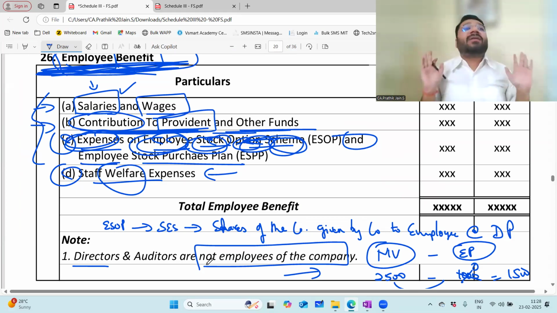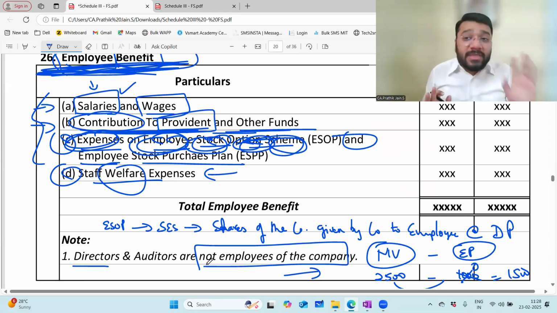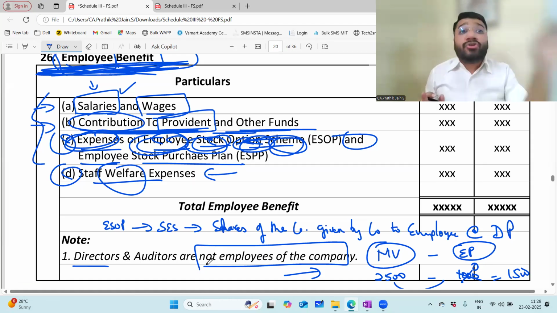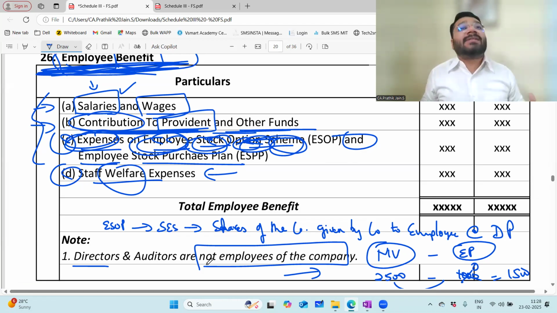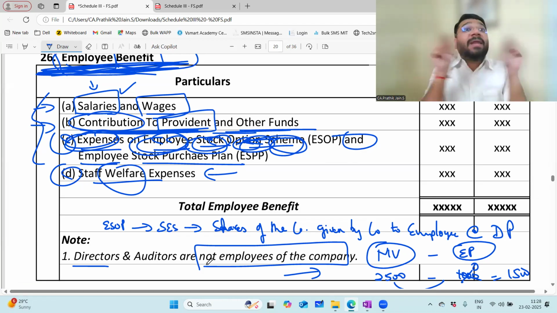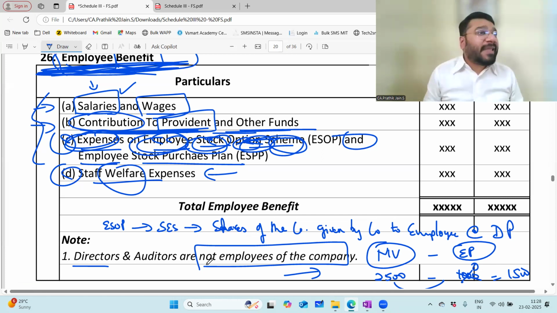But Schedule 3 has not considered the directors as employees. Schedule 3 says that director, you are not an employee. So your expenses will not come under employee benefit. You will be categorized separately as a different line item. Where? In other expenses. I need to see you separately, not combining with these people. I want to see you separately highlighted. Am I loud and clear?